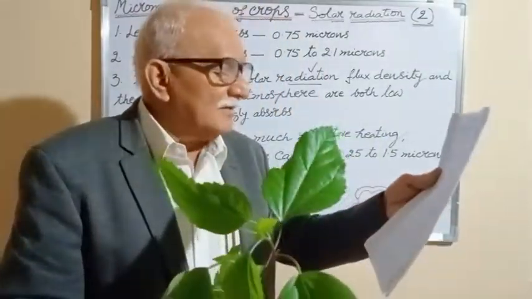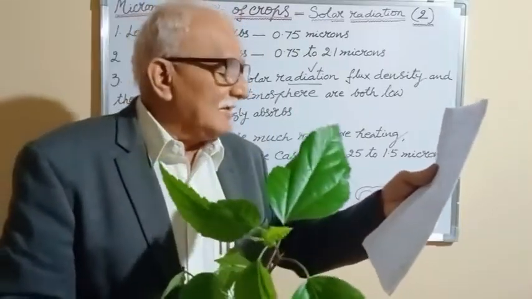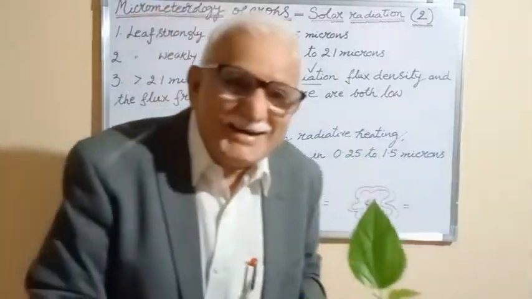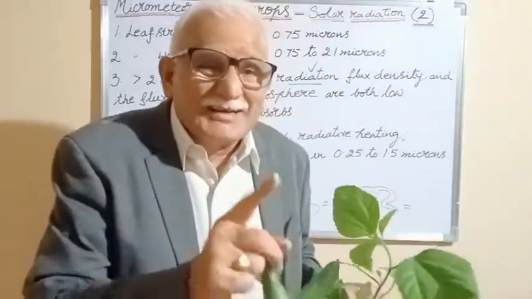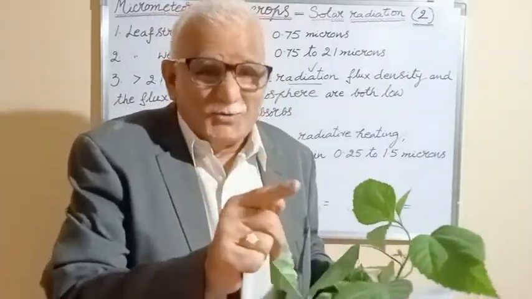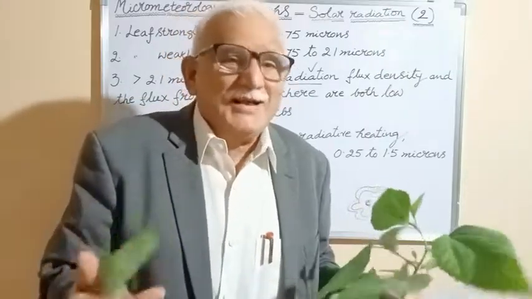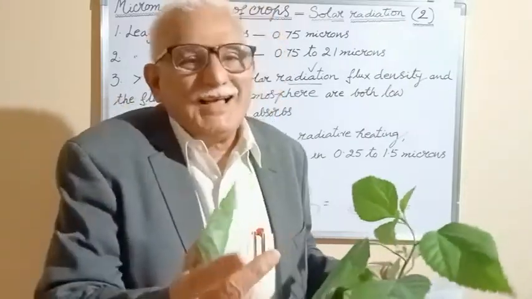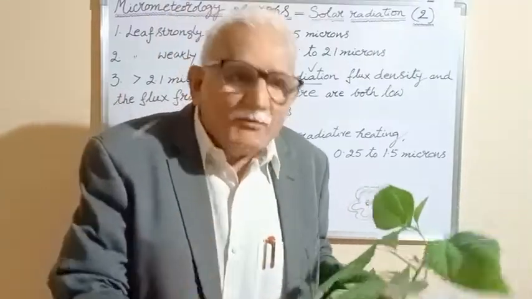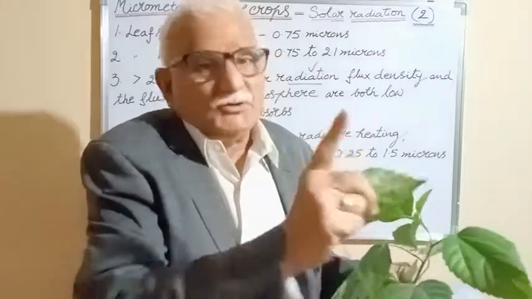The importance of high absorptivity of the leaf in the long wave radiation is due to the correlation between emissivity and absorptivity. More than 2.1 microns onwards it absorbs because there is a correlation between emissivity and absorptivity, which is explained by Kirchhoff's law. I would be discussing this in the next class, and earlier also I told Kirchhoff's law.